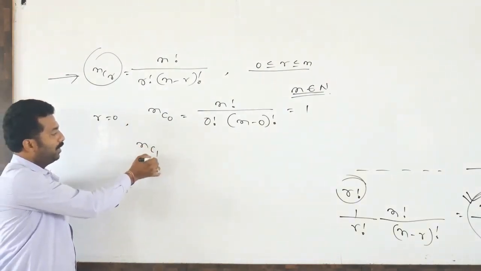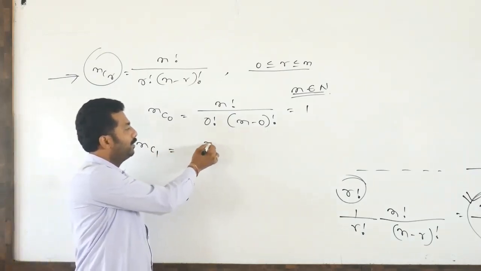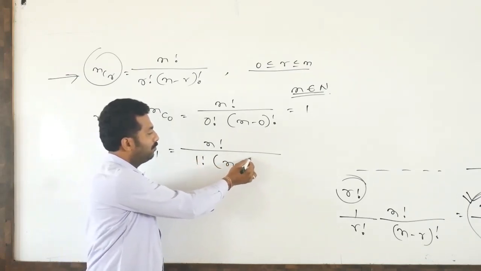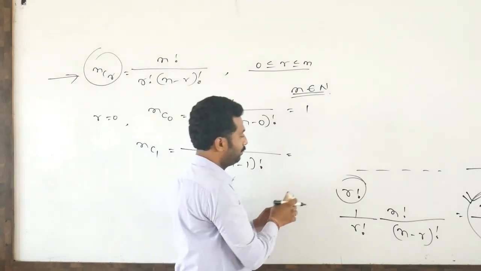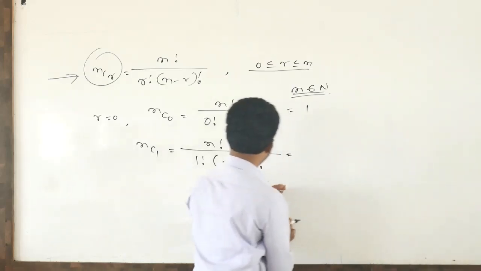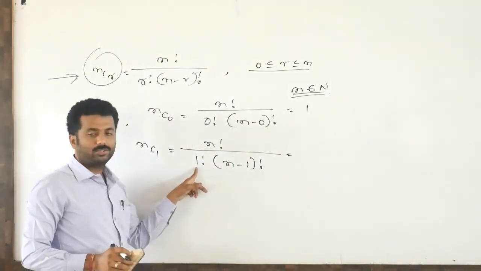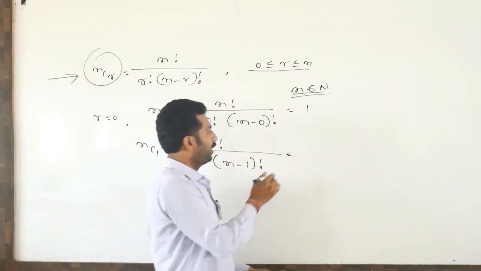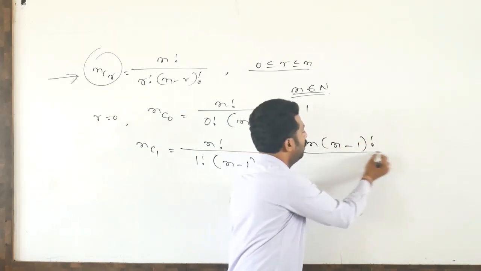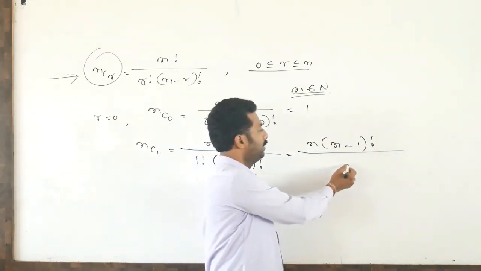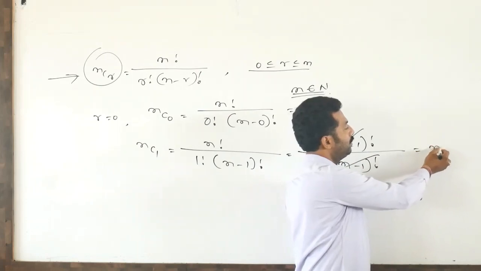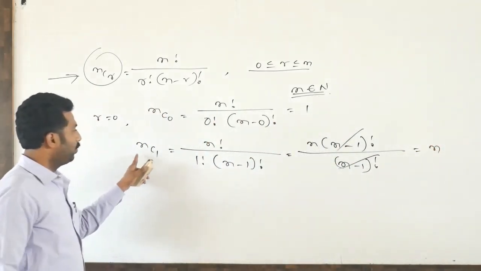Suppose the R value is 1, nothing but NC1. How to write it? That is N factorial divided by 1 factorial into N minus 1 factorial. N factorial, and 1 factorial means 1. N factorial in terms of N minus 1 we can rewrite. That is N into N minus 1 factorial, divided by 1 into N minus 1 factorial. So both will cancel. This is always N. So NC1 value is N.